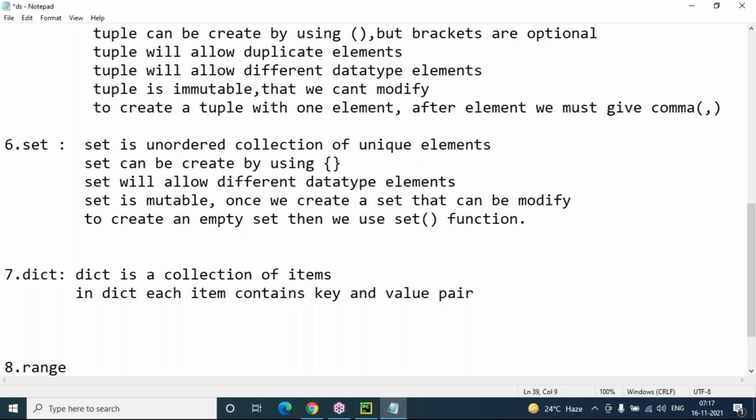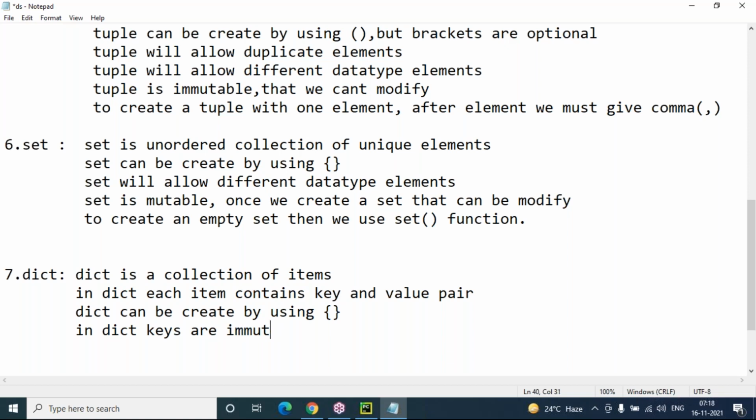So I will tell you how to create a dictionary here. A dictionary can be created by using curly brackets. Yes, set and dictionary both can be created by using the same curly brackets. In a dictionary, every item is considered as one key and value pair. In a dictionary, keys are immutable. That means once we create a key, we cannot change it, and it must be unique.